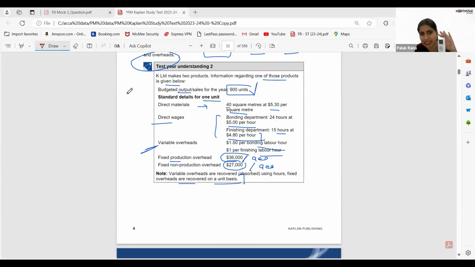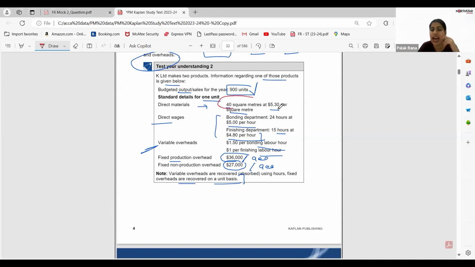So for that dress I need 40 meter of fabric, and the per meter fabric cost will be 5.3 per meter. Now you get what I will be doing. Yes, this is the whole structure which you have to follow.